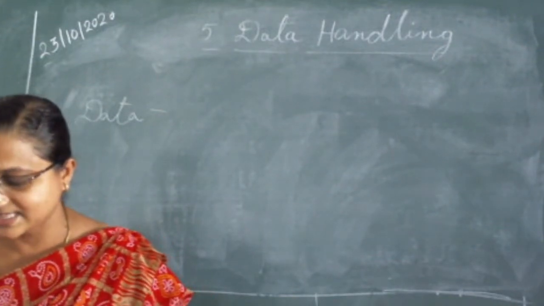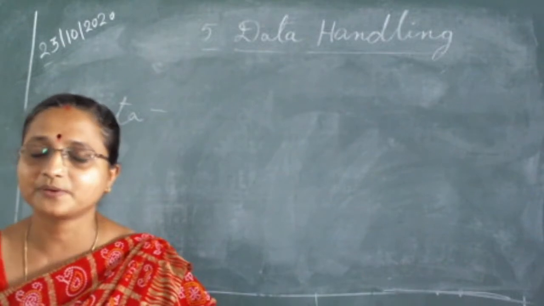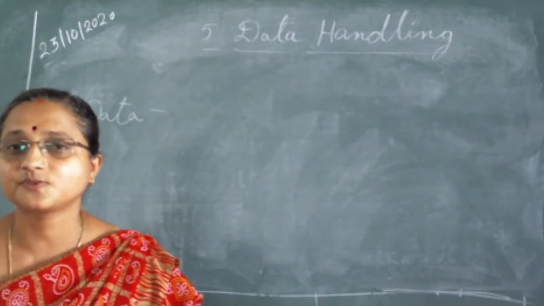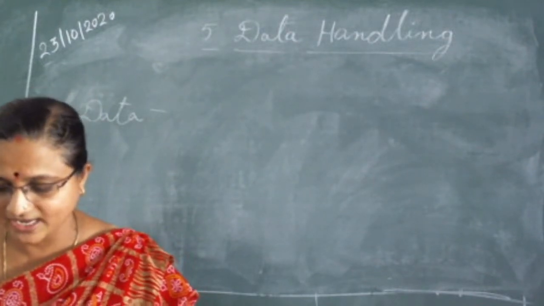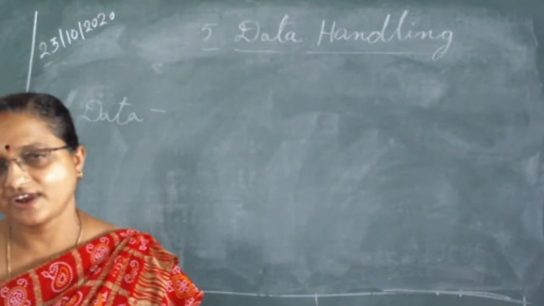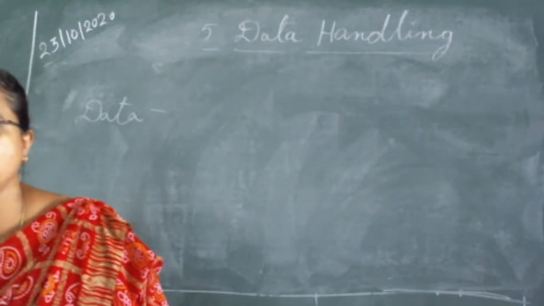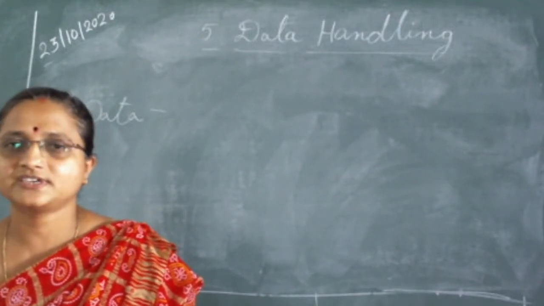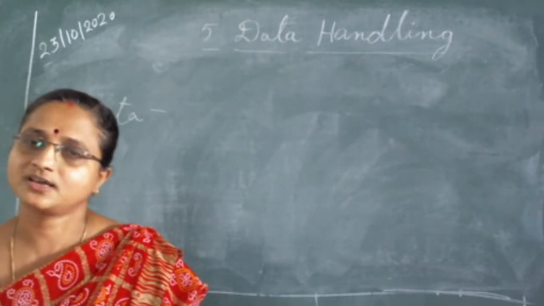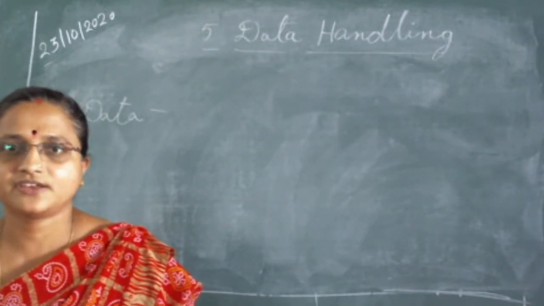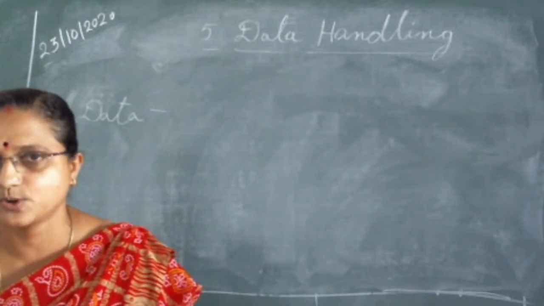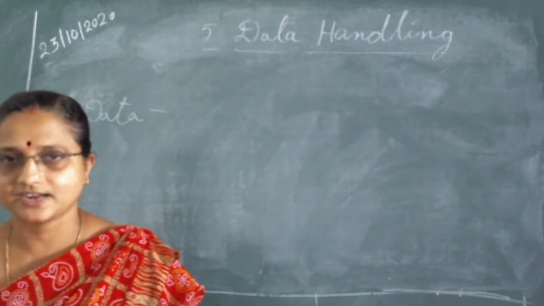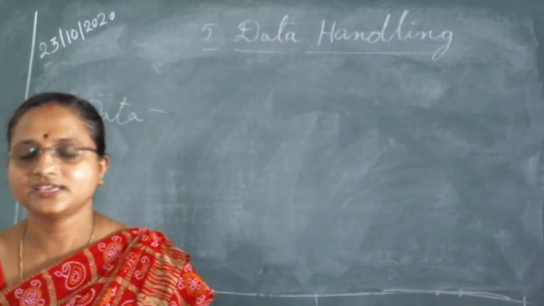Okay. And third one, one more example was given in your textbook, that is the marks scored by the students of your class in the mathematics unit test. So here we have to consider all the students as well as the marks of every child in one subject, that is mathematics. Then the number of storybooks read by each of your friends. If you have 10 friends, you have to write how many storybooks each friend read. Understand? One friend read 5 books and the other friend read 7 books, and the others 2 or 3.